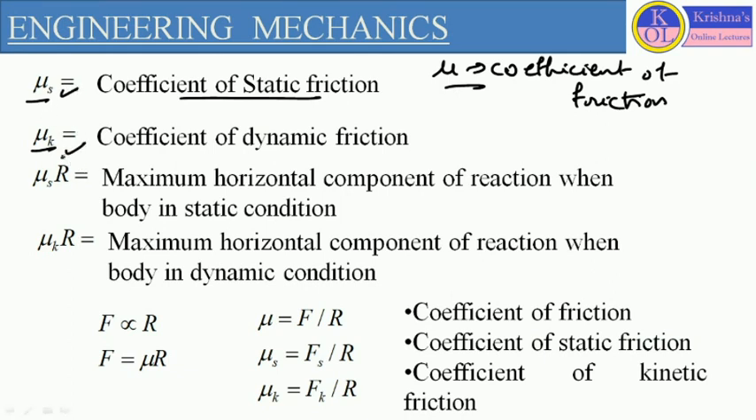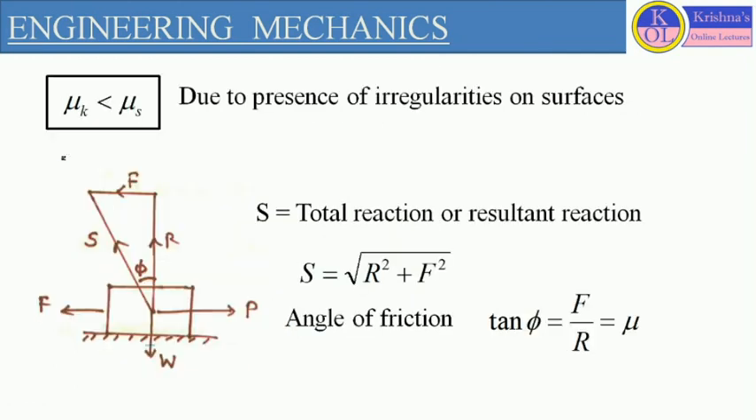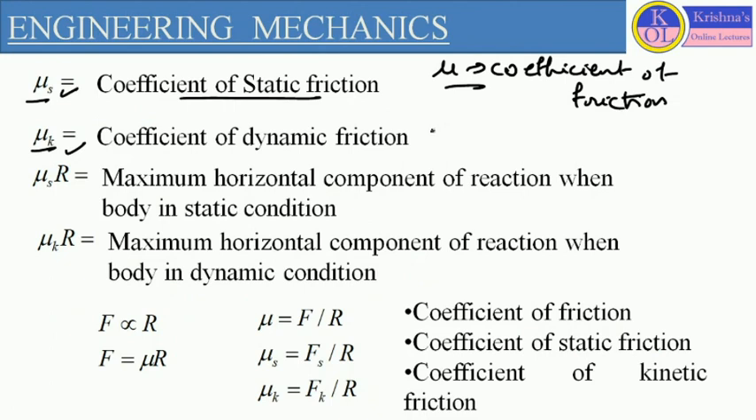So how can we define mu s and mu k, and how does it generally define the variation of friction force? As I told you, the friction in the static zone is greater compared to friction in the kinetic zone, or friction during the motion. So this mu s should be greater compared to mu k. And why is this happening? This is only happening due to the presence of irregularities on the surface. The more the irregularities, the more friction we will consider because of the greater value of mu s, the coefficient of static friction. So here mu s is always greater than mu k.